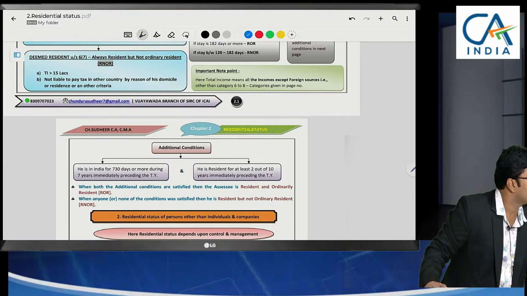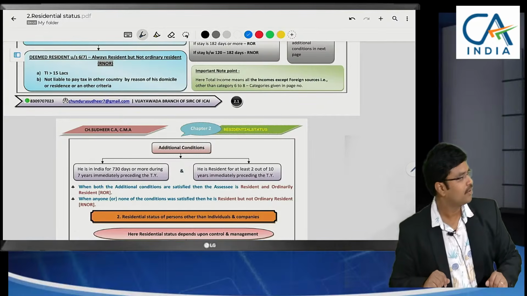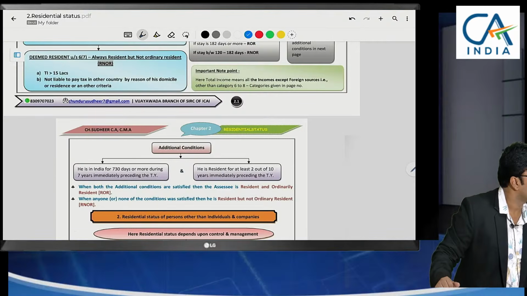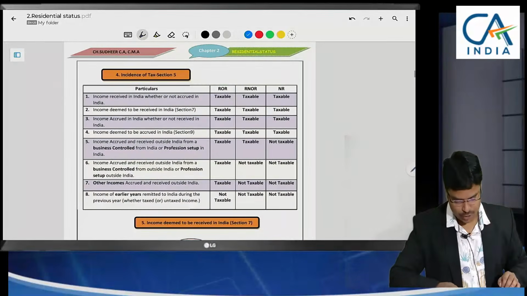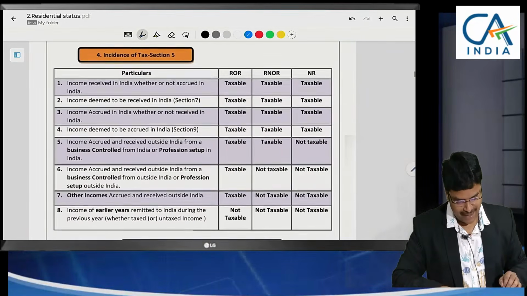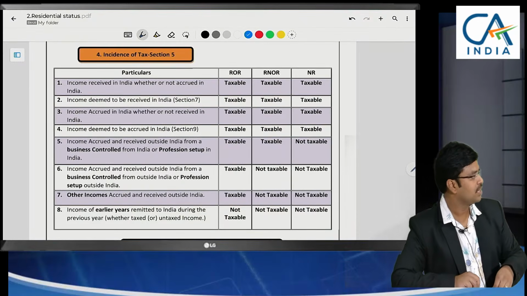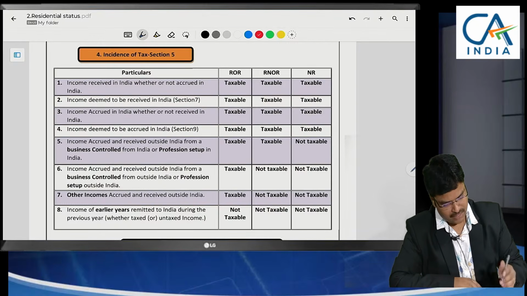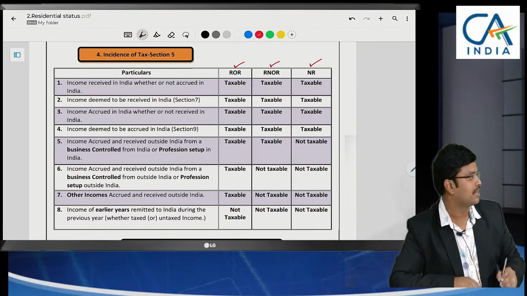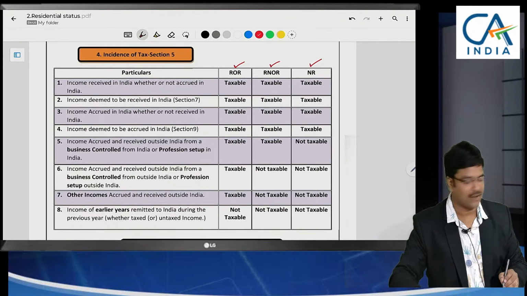What is the importance of this session? Here we are categorizing the residential status into three parts. The taxation of the income will depend upon the residential status of the assessee. Here three parts have been specified: resident and ordinary resident, resident but not ordinary resident, and non-resident.